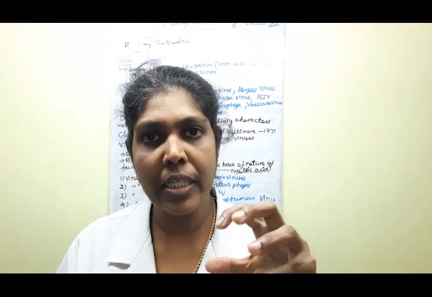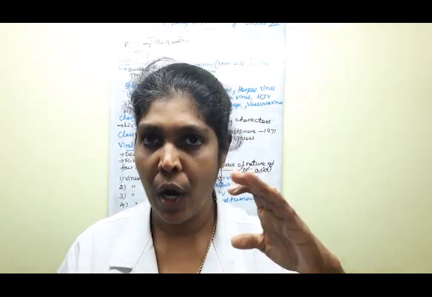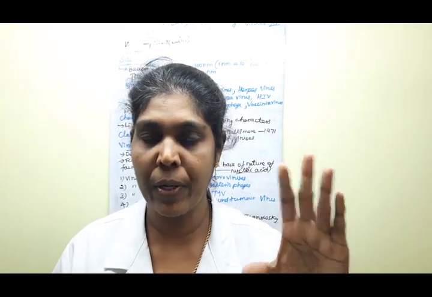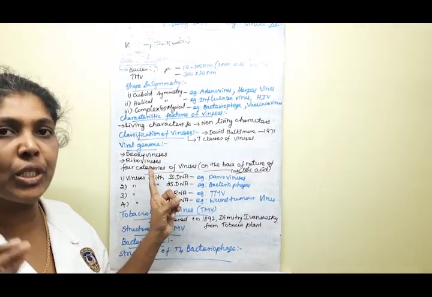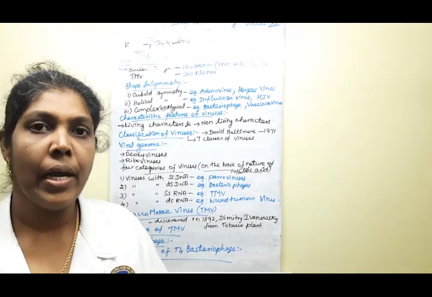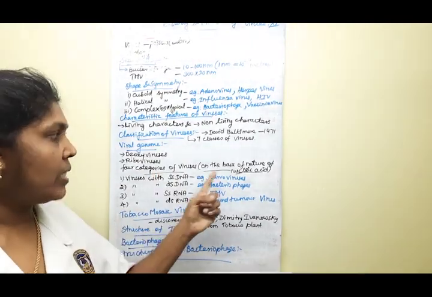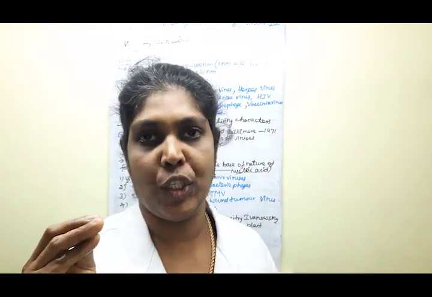Viruses that possess RNA molecules, RNA material, are known as riboviruses. Clear? This is based on the nature of the nucleic acid.